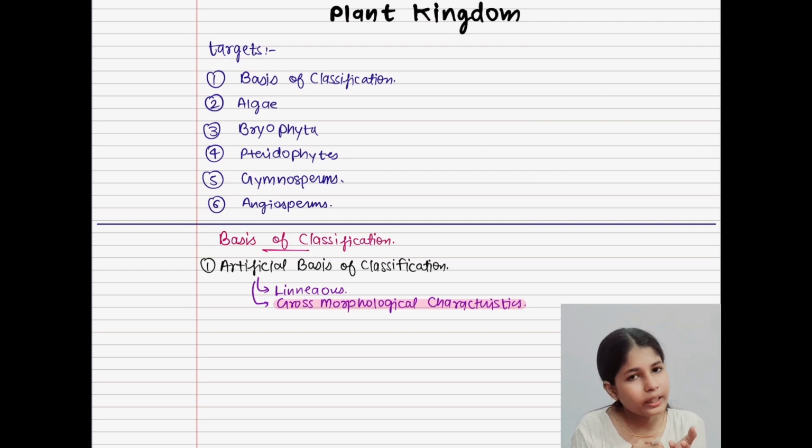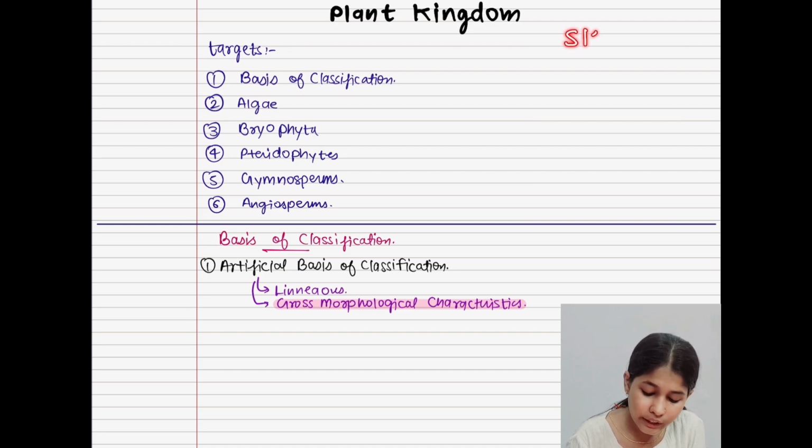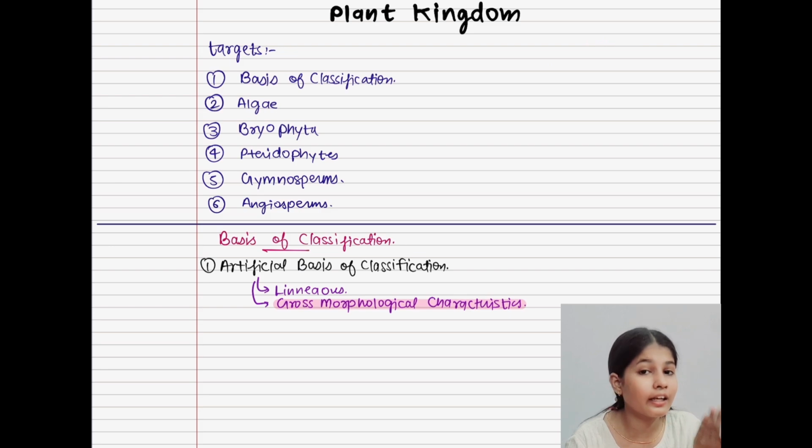If you have already completed that chapter, structural organization in animals, we have a topic, morphology of the frog, or anatomy of frog. If you remember, in morphology of frog we understood its skin type and the nictitating membrane present in a frog.